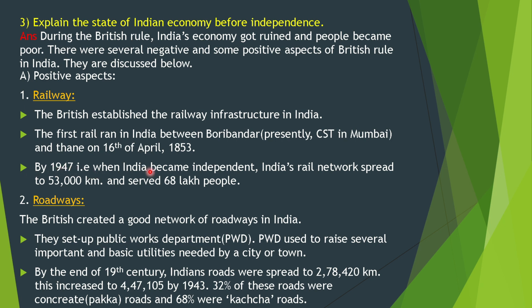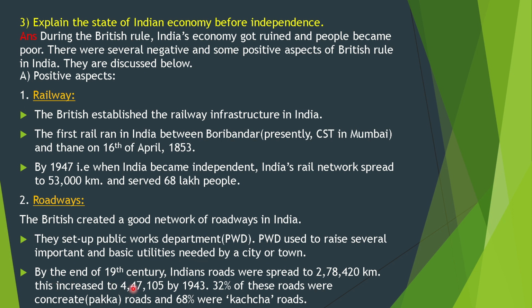By 1947, that is when India became independent, India's rail network spread to 53,000 kilometers and served 68 lakh people. Second, roadway. The British created a good network of roadways in India. They set up the Public Works Department (PWD). PWD used to raise several important and basic utilities needed by a city or town.